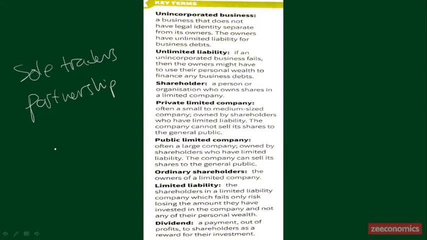For example, when their business is in trouble and cannot pay all the debts that the company bears, then the creditor can take the owner's personal wealth to pay the debts. So it means that the owners have unlimited liability for business debts. This one is very dangerous. This is a disadvantage of unincorporated business.